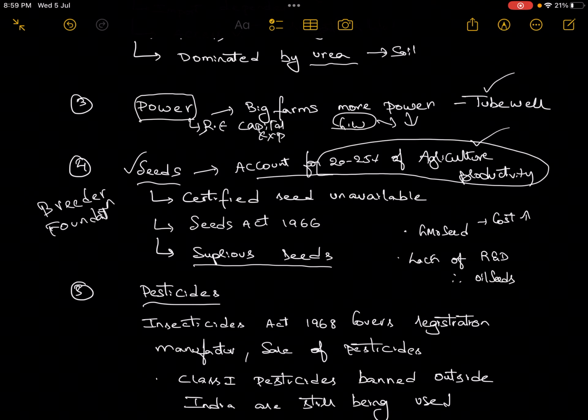And then another problem is that for cotton, genetically modified seeds are being used, but the cost of GMO seeds is generally high. This is also increasing the input cost, and this is also causing farm distress. And another problem is we are not doing the necessary R&D for the development of new varieties of seeds. Because of this, productivity or outcome is stagnated, especially in the oil seeds.